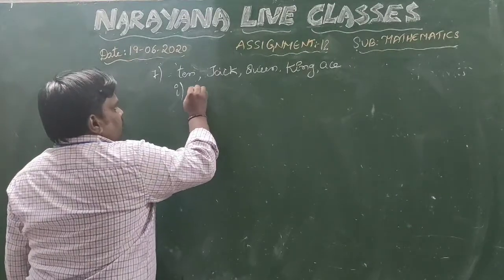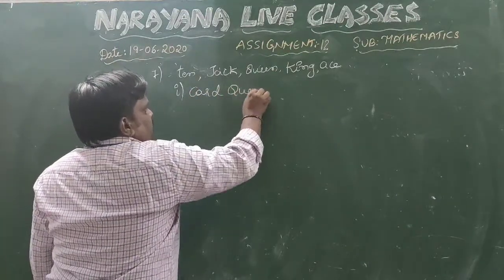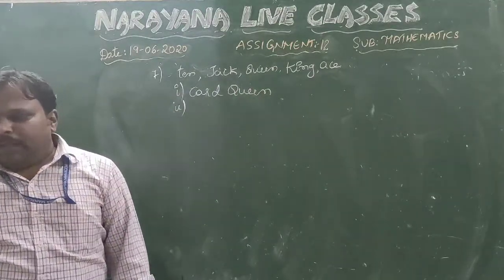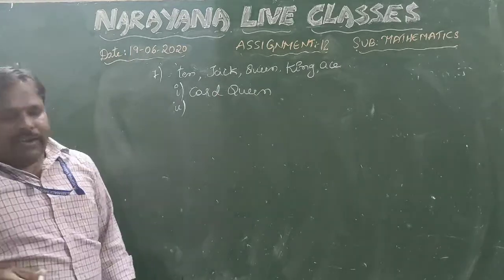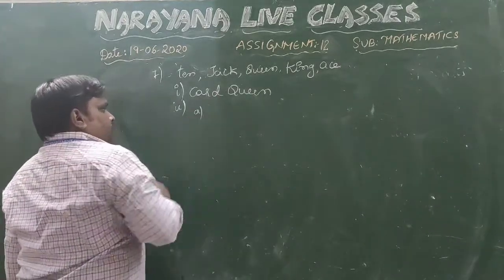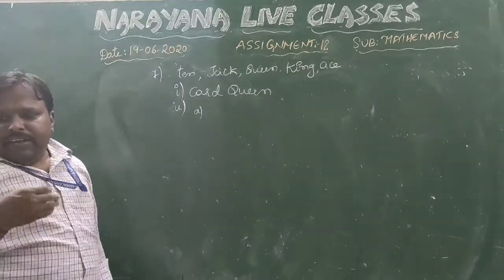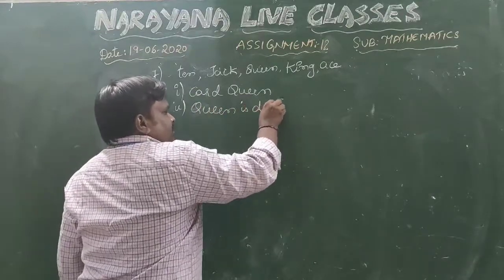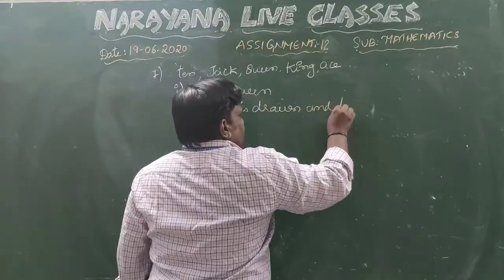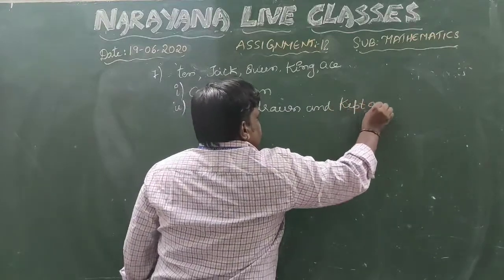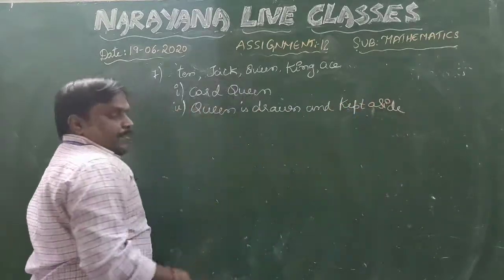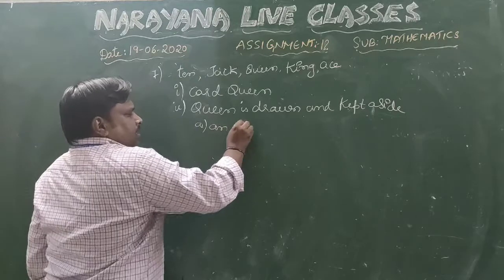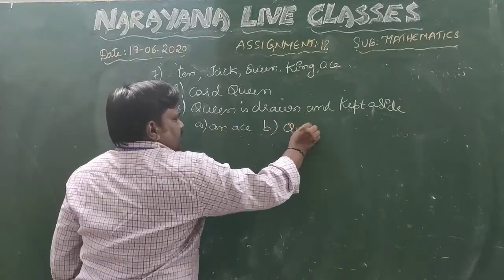Second one is, if the queen is drawn and put aside, what is the probability that the second picked-up card is an ace, and second, a queen? Already the queen is kept aside.